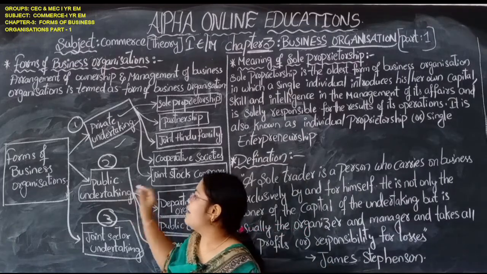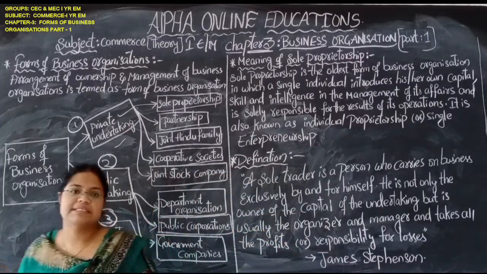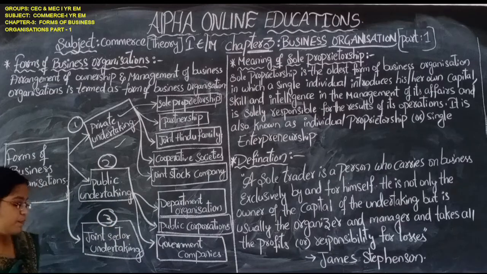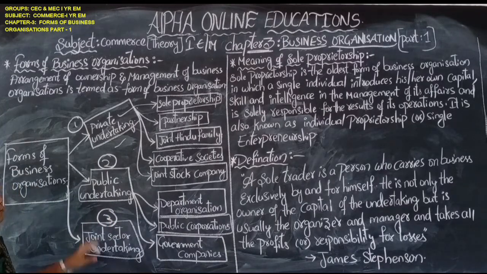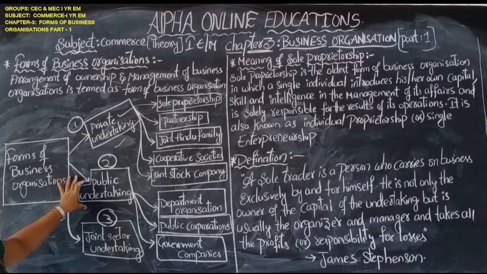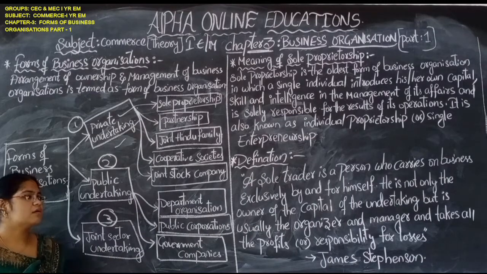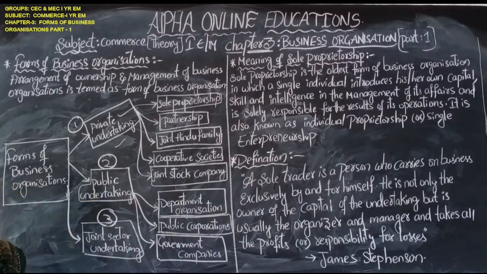Next, public undertaking. Here total government involvement is there. The government is the main key player and role player of this type of business organization. Whatever decisions have to be taken, the government is involved totally. Banks like the Reserve Bank of India and State Bank of India are considered public undertakings, which are under the control of the government.